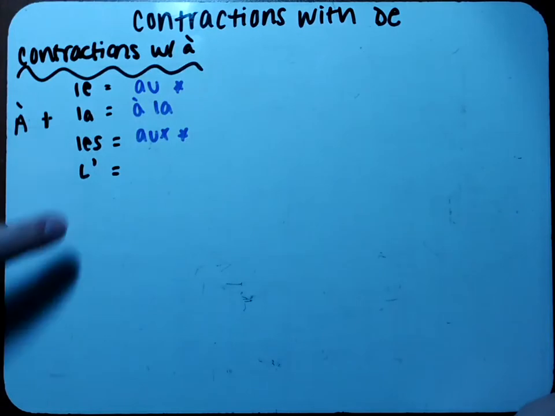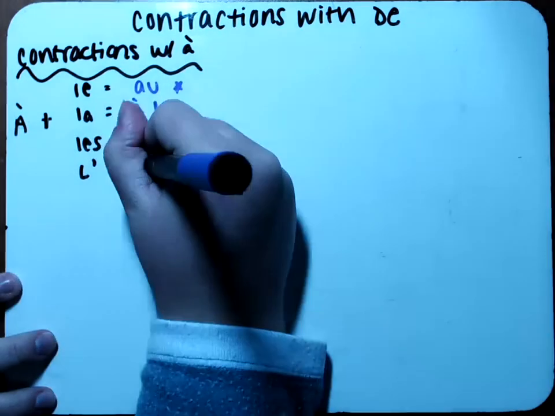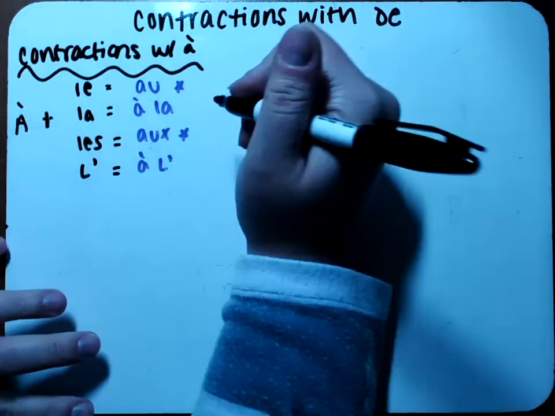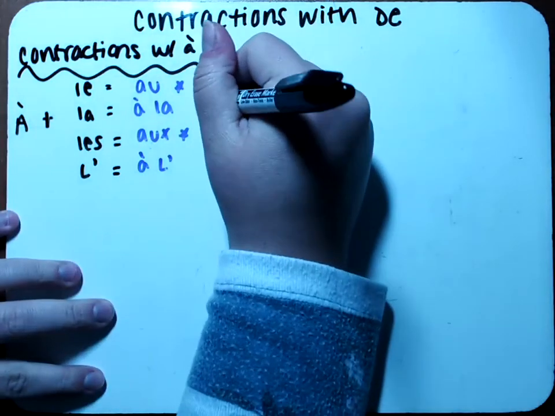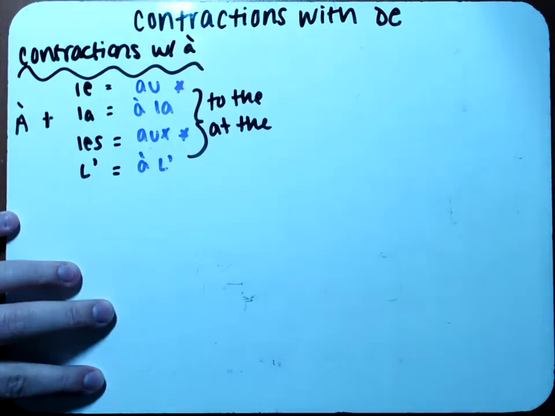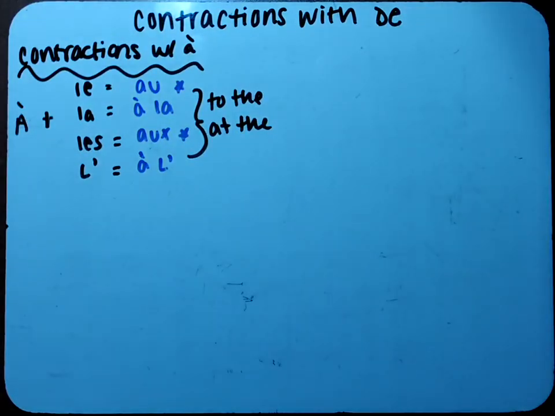So this means to the or at the. Right? Le was the masculine version, if you remember. La was the feminine. Les was for plural, masculine or feminine. And l'apostrophe went with things that started with a vowel, like A, E, I, O, U, or an H in French, because the H is silent. So if you needed a quick review on contractions with à, that was your quick review. If you needed some help with the definite articles again, the le, la, les, l'apostrophe, hopefully that helped a little bit.